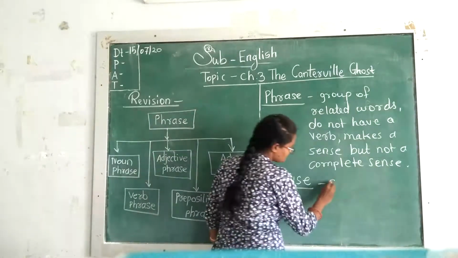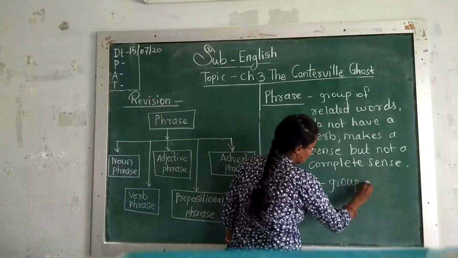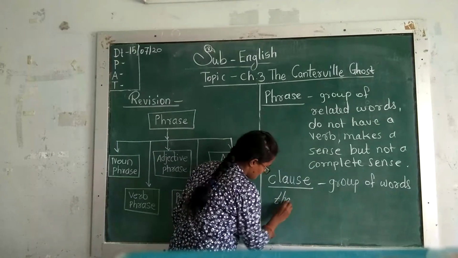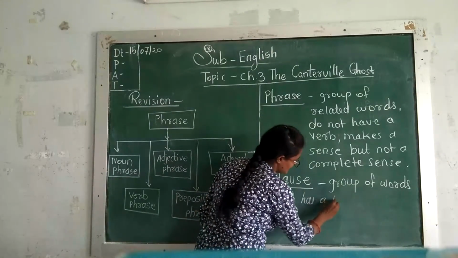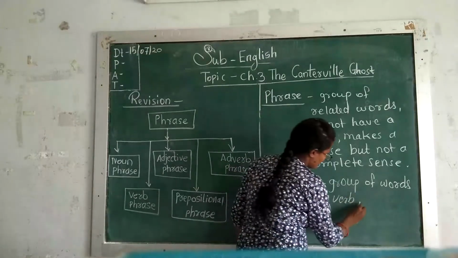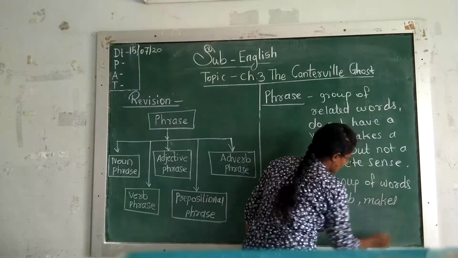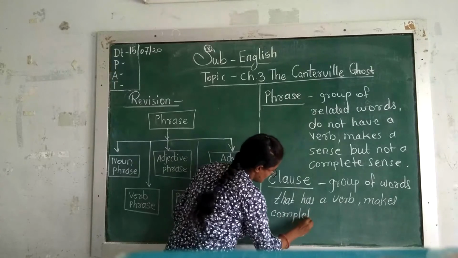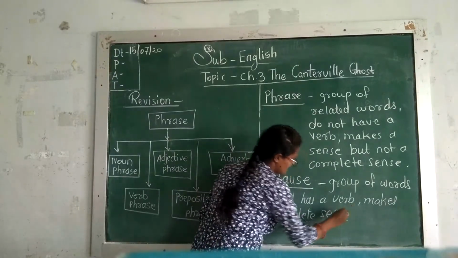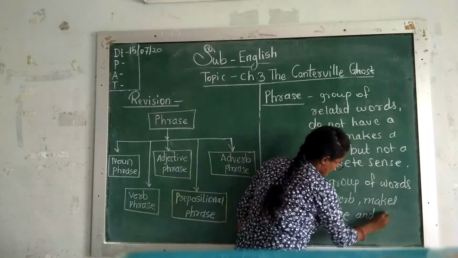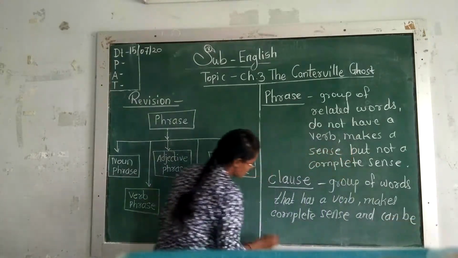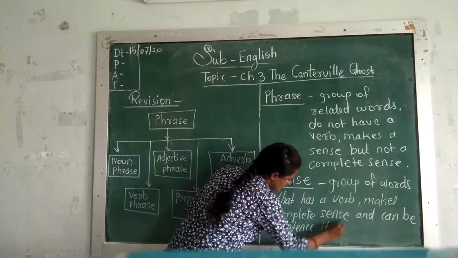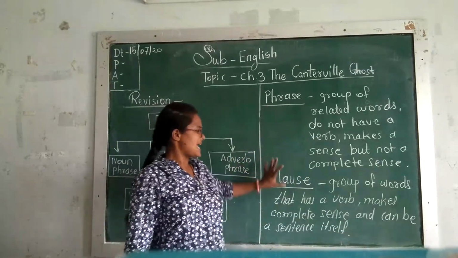So a clause means a group of words that has a verb, makes complete sense and can be a sentence itself. Right. So phrase and clause.